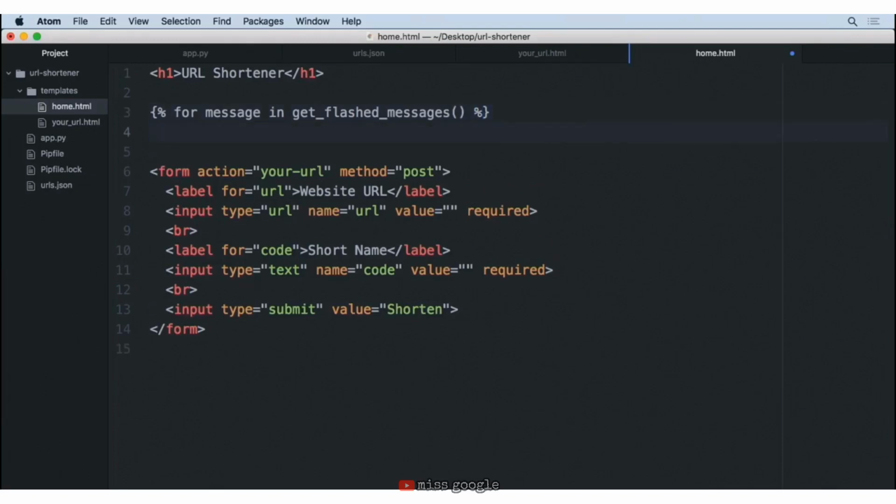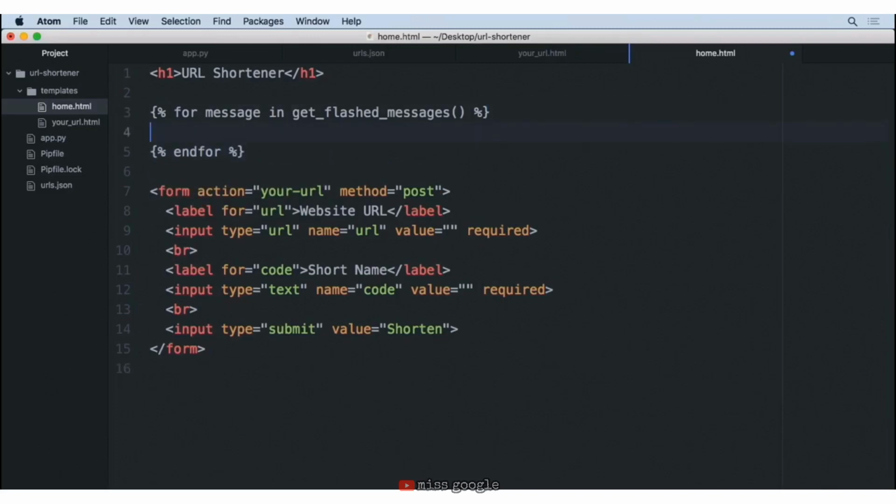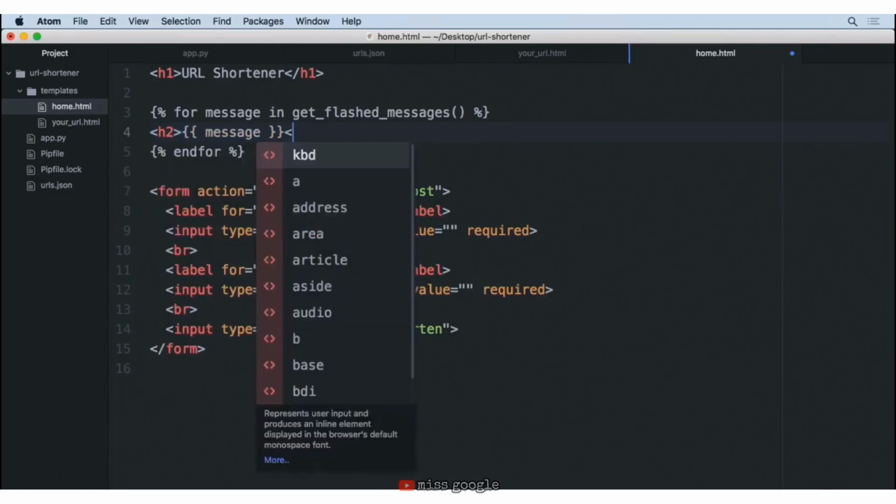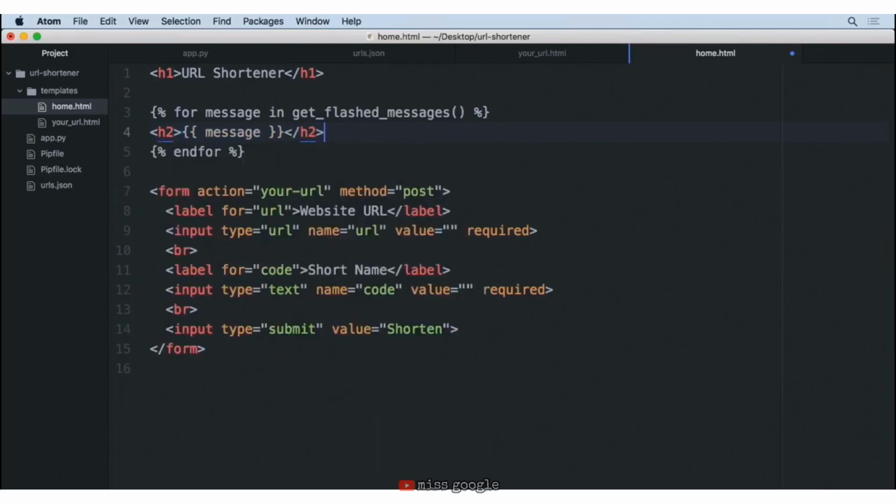Now, the way to end this for loop is we've got to do a curly bracket with the two percentage signs in it. And at the bottom of this, we're going to say endfor, no spaces in that. The code in between is going to be looped for every message that we have inside of that variable. So here we can display our message by simply doing our two curly brackets and saying message, which is the name that we provided up on line 3. And to see that the user can really notice this, let's wrap it inside of an h2 tag. So we'll do an opening h2 and an ending h2.